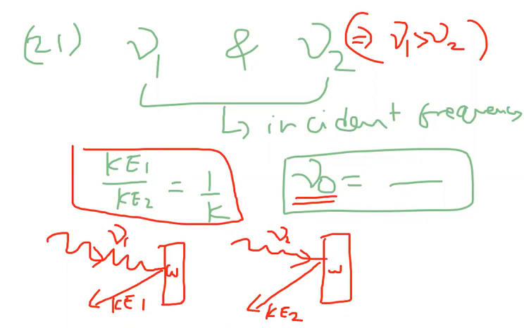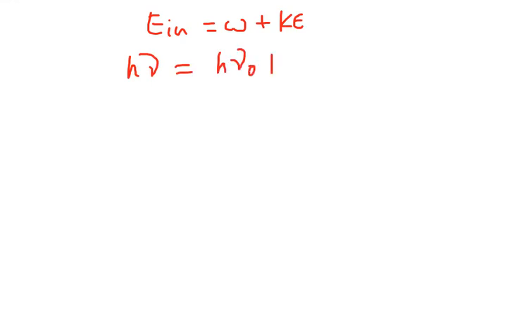Let us observe here. What they have given here is incident energy. What we know is incident energy is equal to work function plus kinetic energy. Incident energy is h mu, work function I can write as h mu naught, kinetic energy simply Ke.